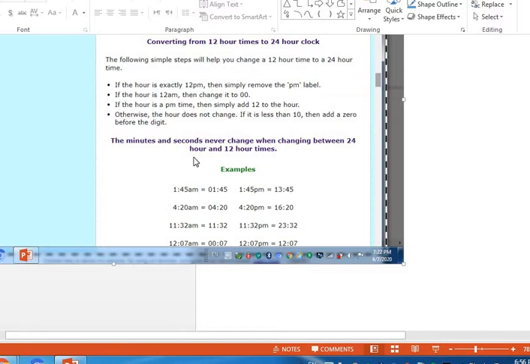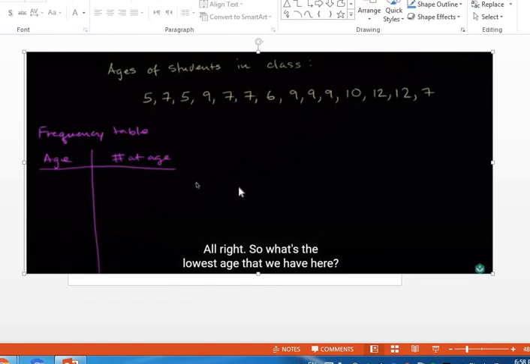Okay, this is all for this lesson. Moving to the next lesson, I have here the frequency diagram. In this example, I have the ages of students in the class. I want to draw a frequency table.